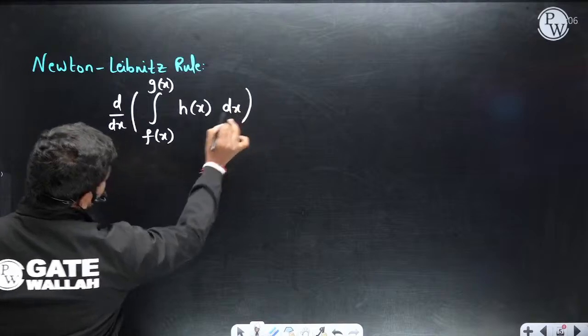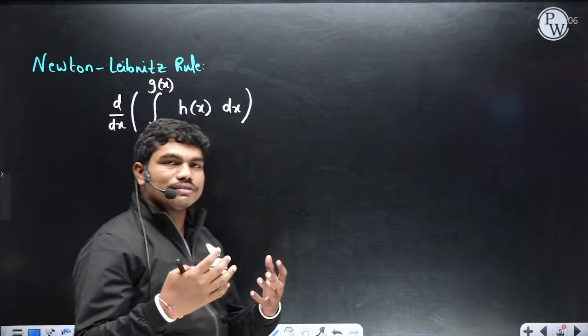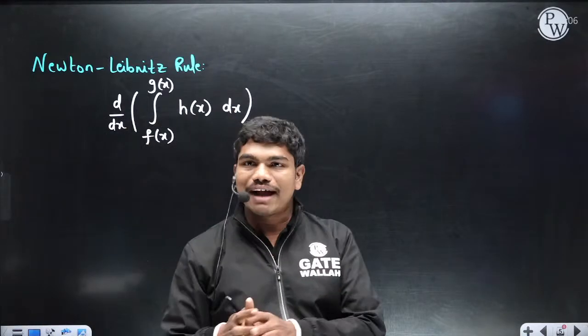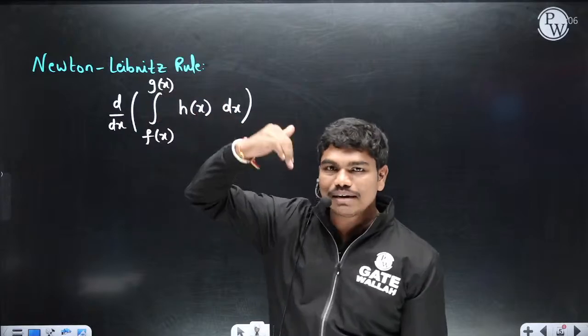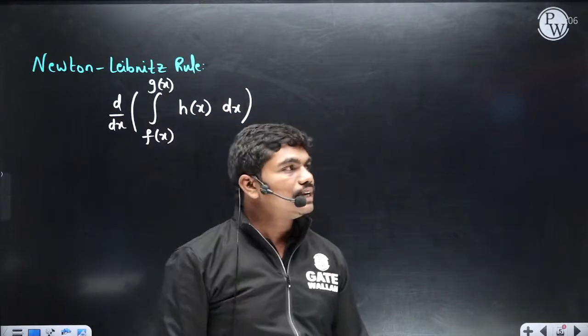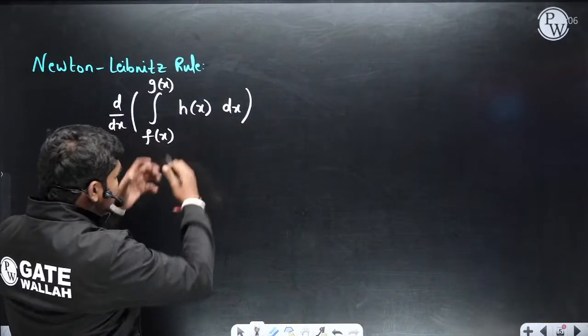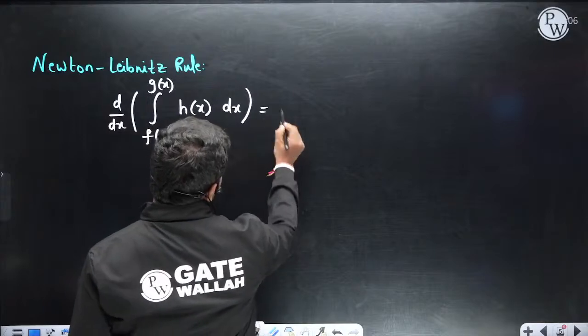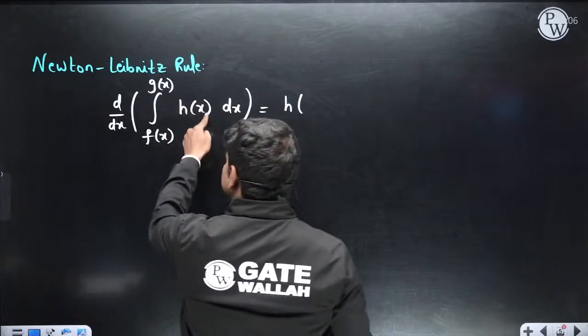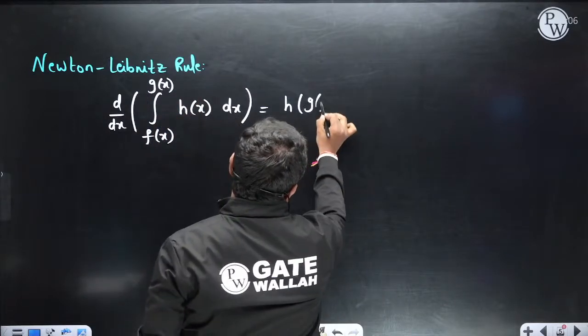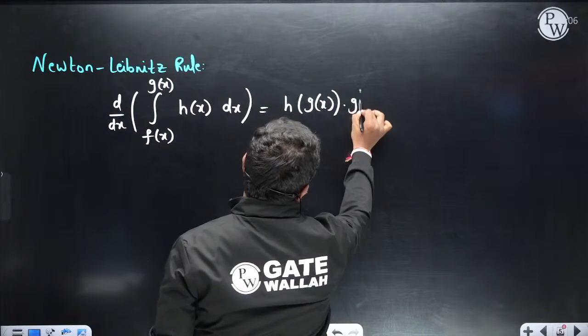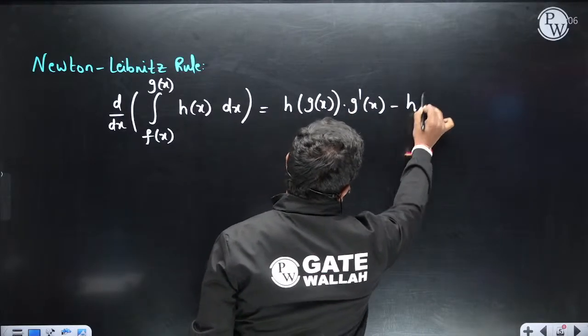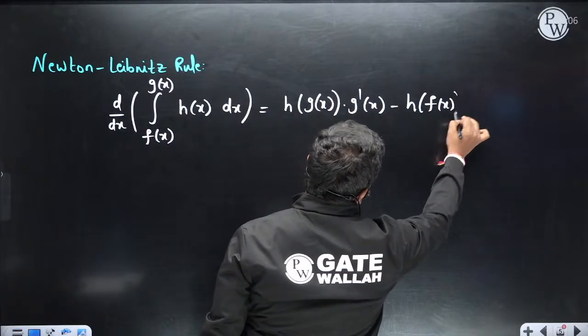Let us suppose you have this integration, because it's not possible to have constants always, sometimes limits of the integral can be variables. So whenever you have this, how to differentiate this? This is equal to h of g of x into g dash of x minus h of f of x into f dash of x.